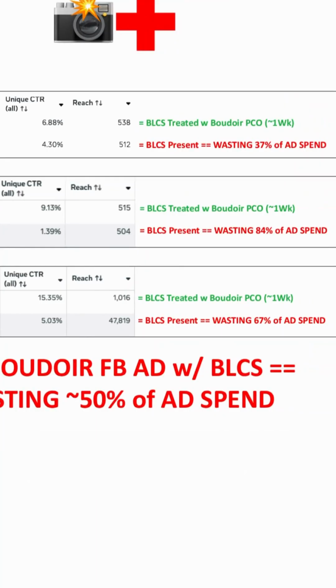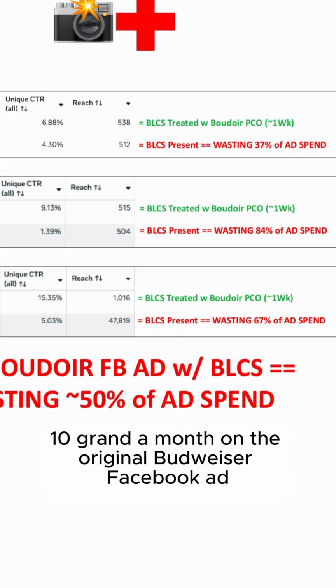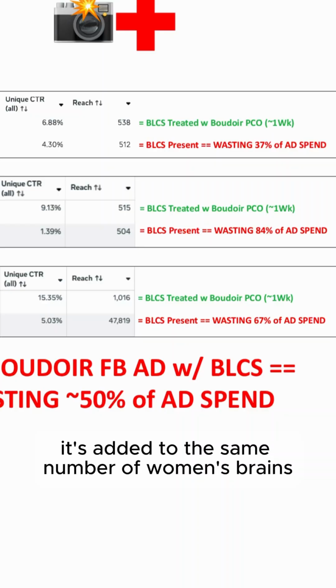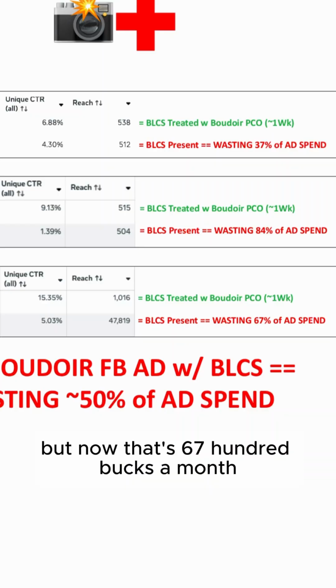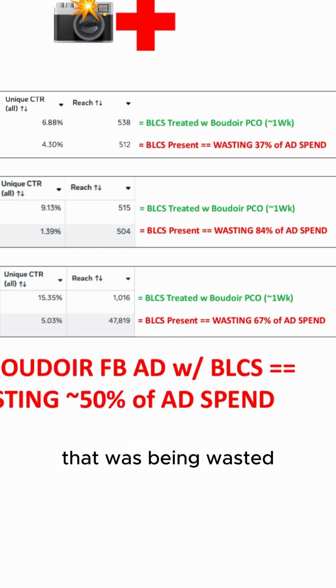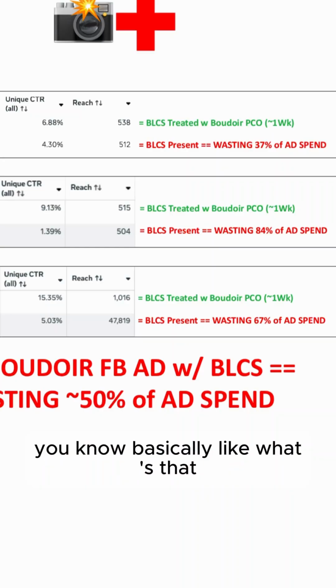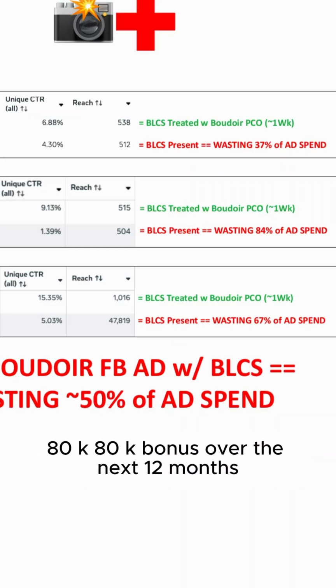And as a result, if he spent 10 grand a month on the original Boudoir Facebook ad, then now he only has to spend $3,300 a month on the Boudoir Pico treated ad, and he gets to add into the same number of women's brains in both scenarios. But now that $6,700 a month that was being wasted is being eliminated, back in his pocket. He doesn't have to spend it, a phantom bonus every single month. Basically like, what's that, 80K? 80K bonus over the next 12 months.